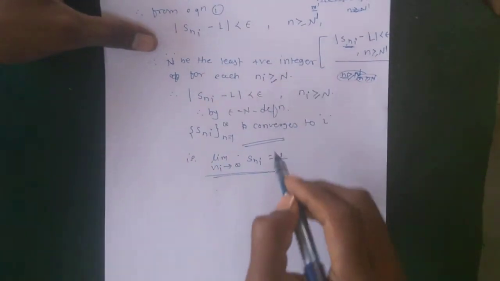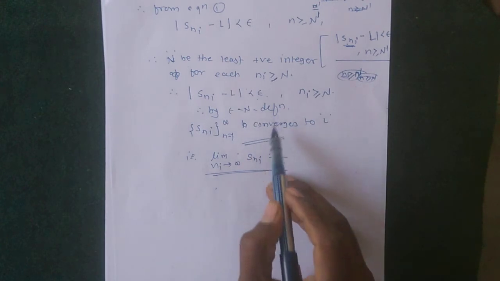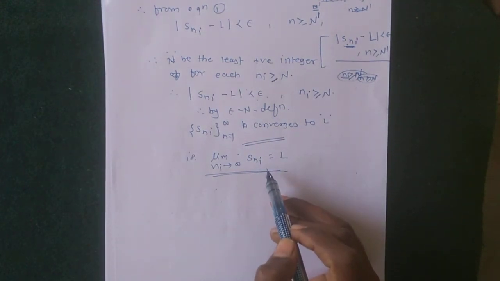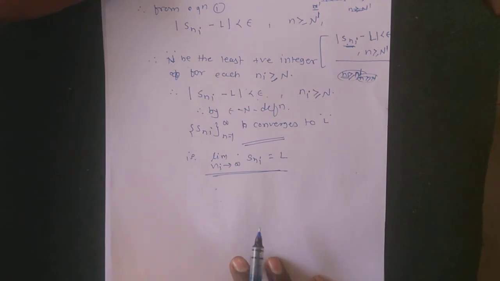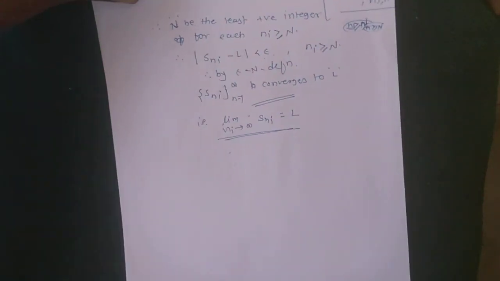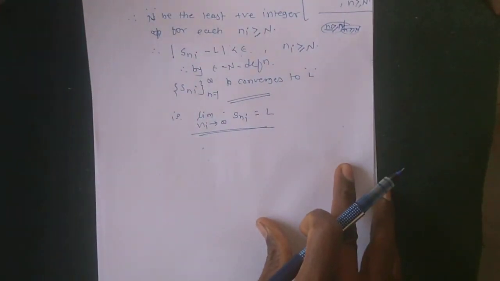Okay, so this is our proof, and by the epsilon-n definition the limit as ni tends to infinity of S_ni has the same limit, meaning any subsequence of a convergent sequence converges to the same limit point. This is the proof of our theorem.